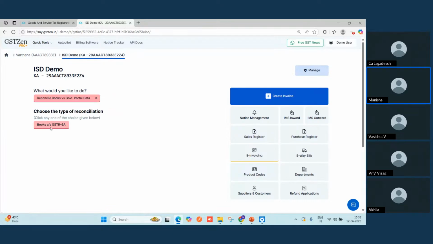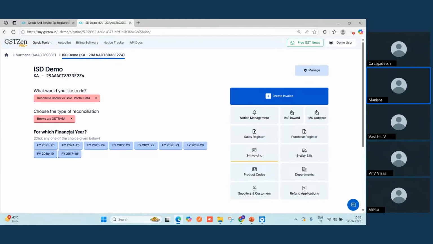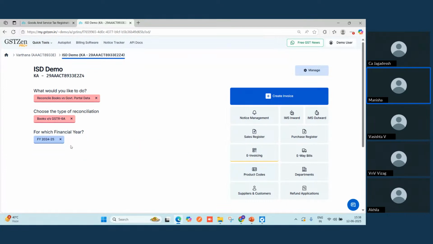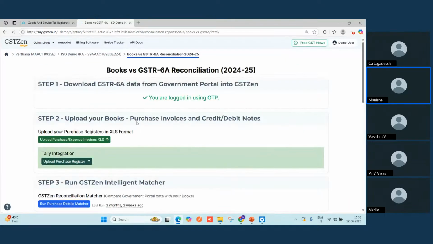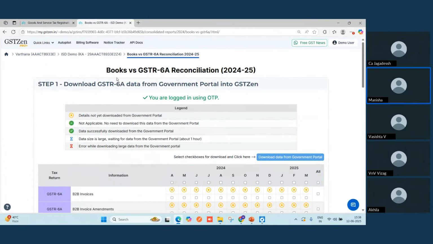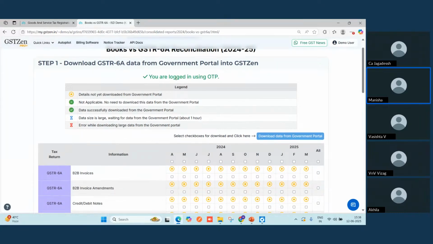I'll quickly start with the reconciliation. For this, I have to choose the type of reconciliation and the financial year, which I will choose as 24-25 to have the data at max. This particular reconciliation is available with OTP. You need to log in with OTP so that you can fetch whatever data is there on the government portal.